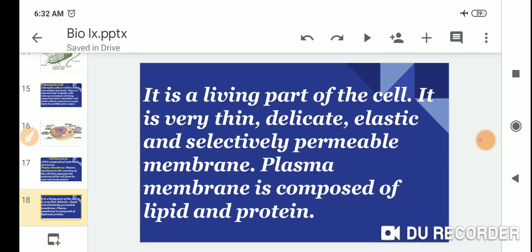It is the living part of the cell. It is a very thin, delicate, elastic, and selectively permeable membrane. The plasma membrane is composed of lipids and protein.